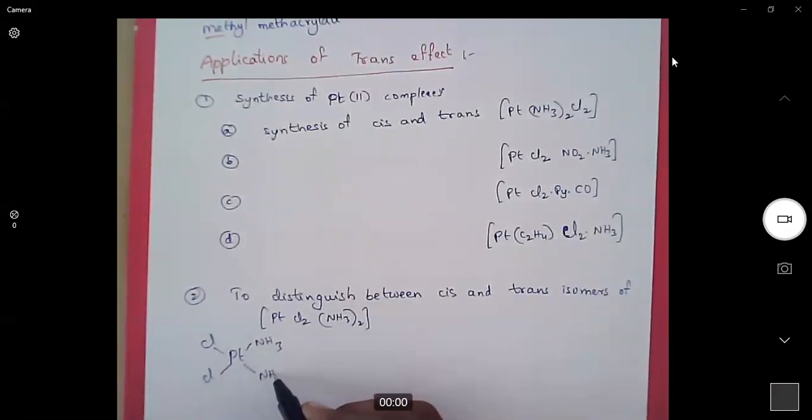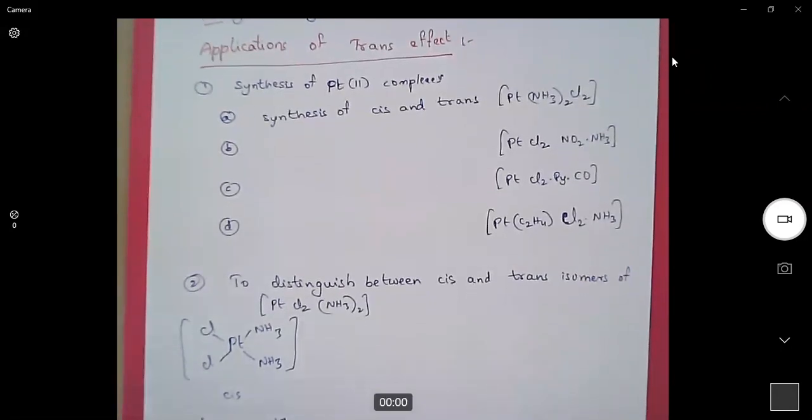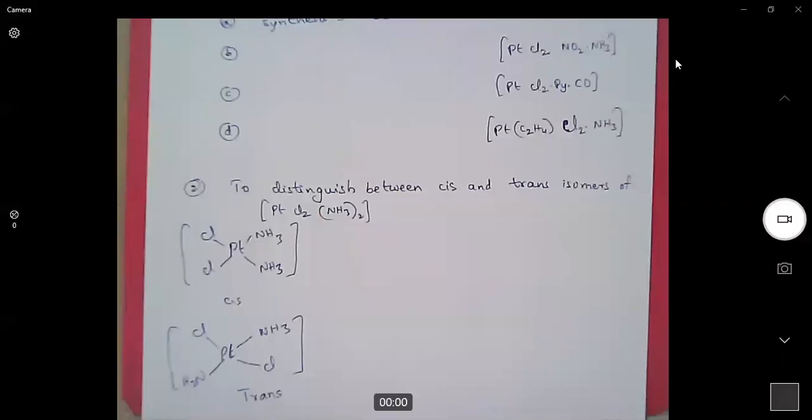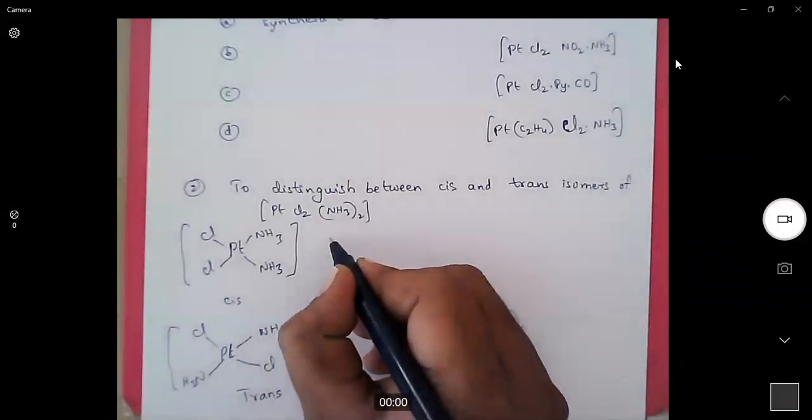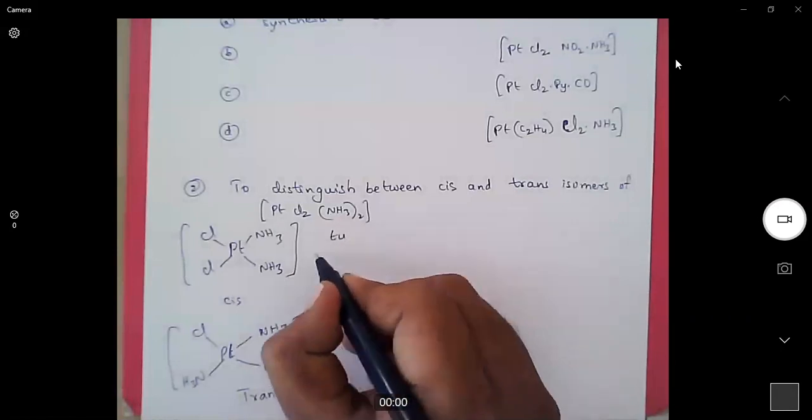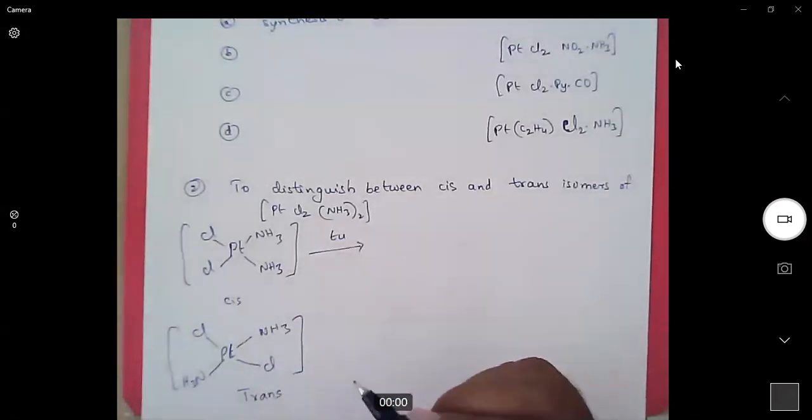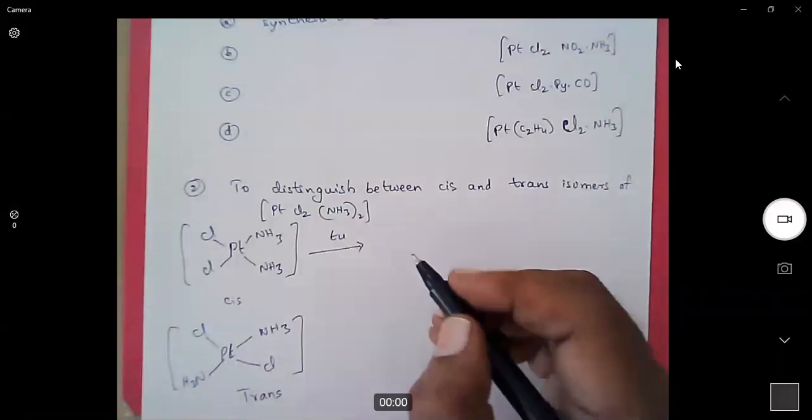One is the cis complex, the other one is the trans complex. When we add thiourea to this, of course, you know the structure of thiourea.